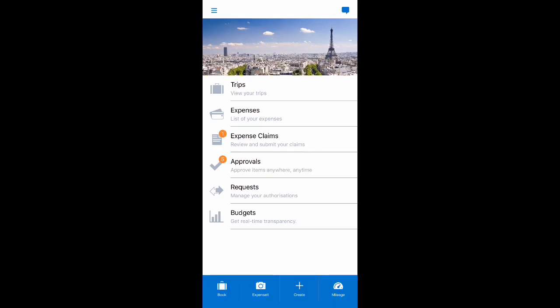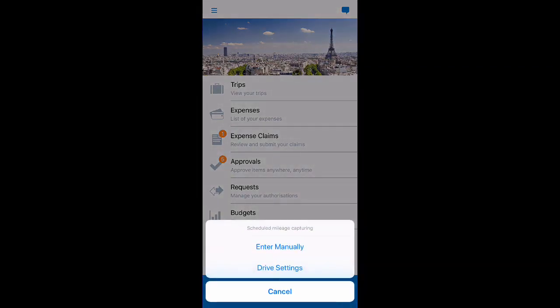At the bottom of the screen, you can see we have the mileage icon. This gives me two options for capturing mileage. Number one, I can enter the mileage manually. That was what we call mileage via postcode, so we'll look at that first.